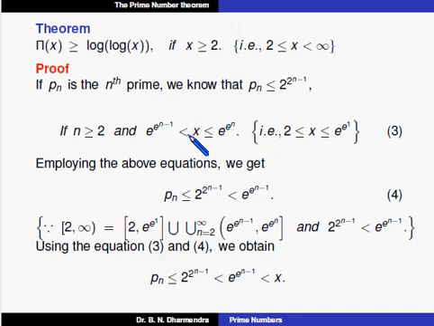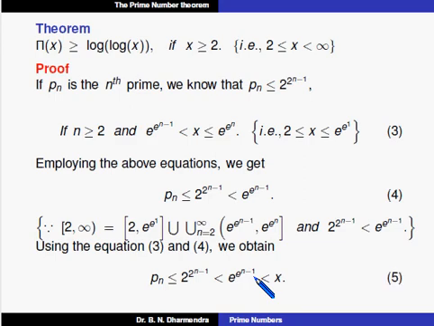In this inequality, we can take log on both sides. The second inequality, x is less than or equal to e to the power of n. You can remember this line from equation 3, that is the second inequality, x is less than or equal to e to the power of n. Now when I compare these terms, Pn is less than or equal to 2 to the power of n minus 1, which is less than e to the power of n minus 1, which is less than x,